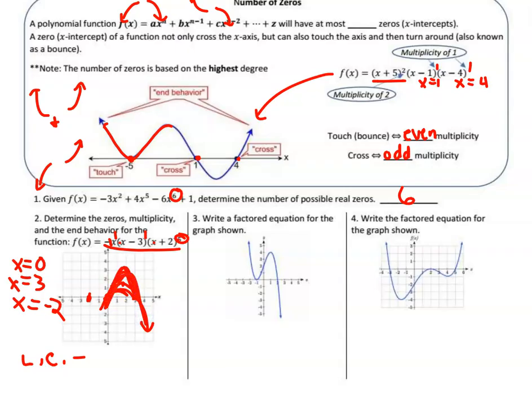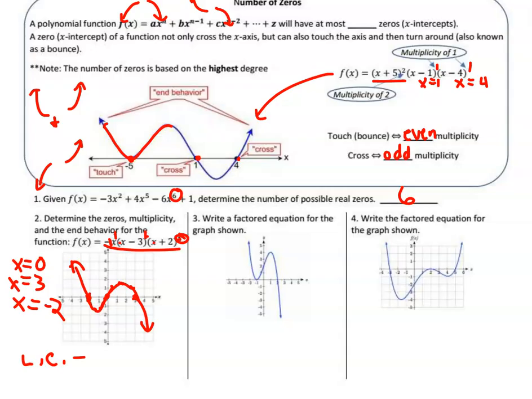Let me clear this off and we'll talk about that again. I'm going to just undo a couple of marks here. I know somewhere here it's got to turn around and go back up, and it has to pass through. So it's an odd power, a negative leading coefficient, and it was 5, 6, 7 was the power, so the ends are going in opposite directions, which is what we had. So up on the left and down on the right. I knew it went down on the right because it was a negative leading coefficient.